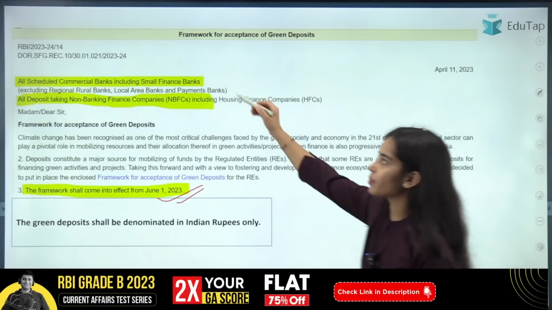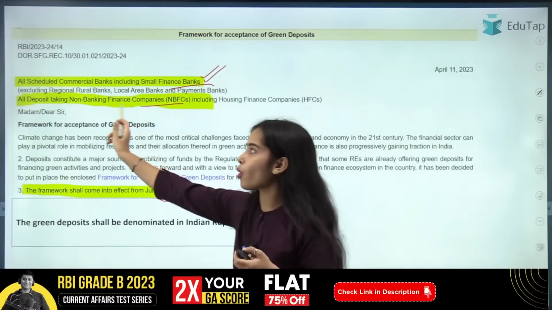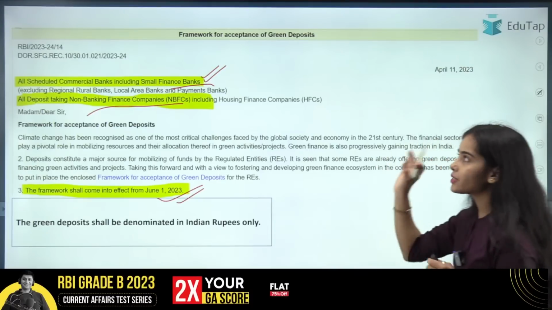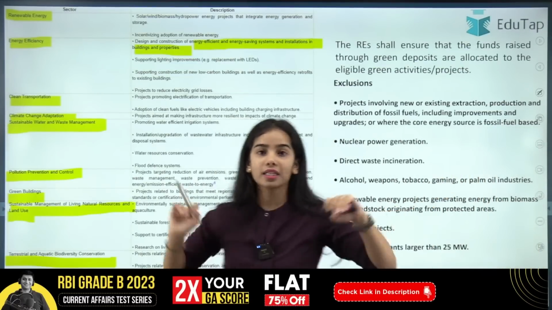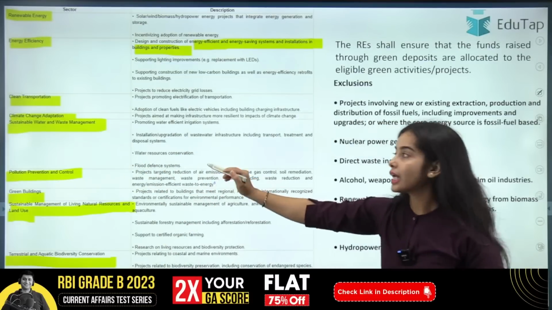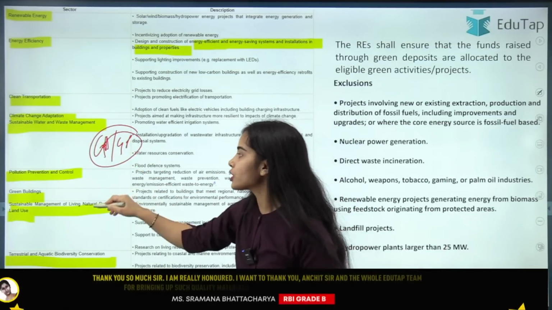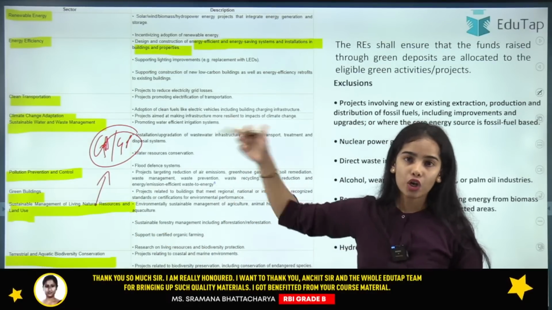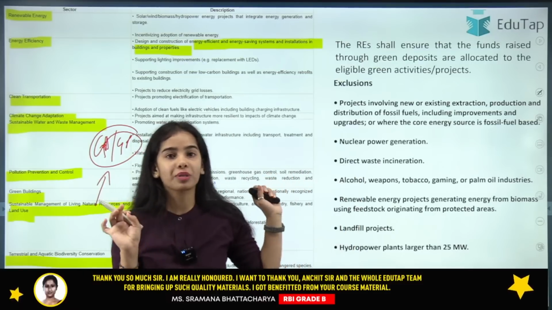So this was applicable for the scheduled commercial banks, including the small finance banks, and for all deposit taking NBFCs. These are the exclusions and these are the inclusions that we have already discussed. These are considered to be green activities and green projects for which the green deposits can be provided as loans. These are the exclusions. For these, the loan cannot be provided from the green deposits.